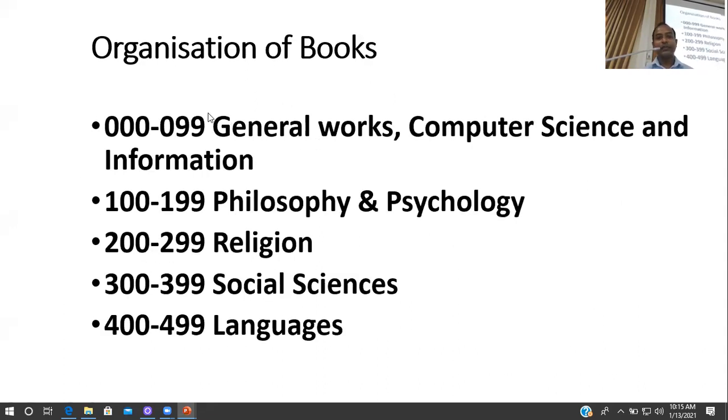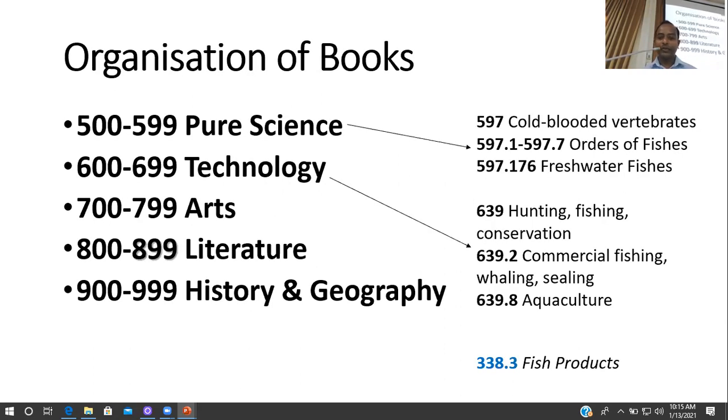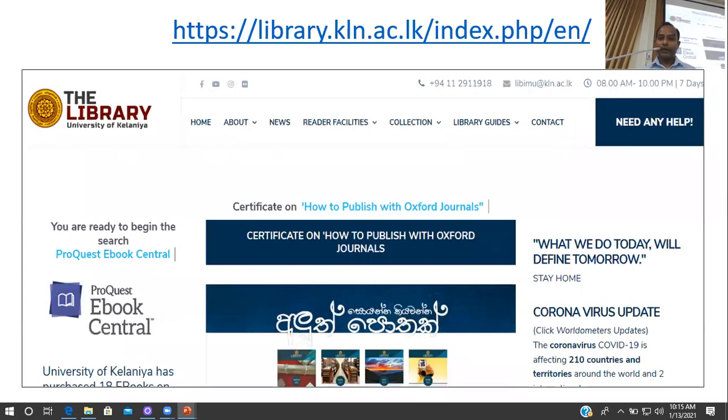In addition to that, you will find the books related to computer science and ICT around the 000 subject area. So these are the basic things. Basically, we divide books according to their subject content and organize them in the library.